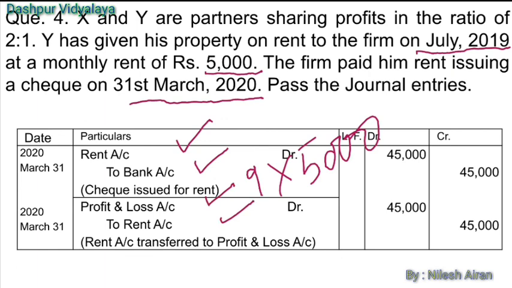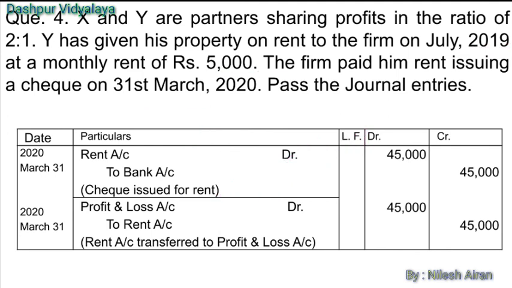You know that all the expenditures are transferred at the end of the accounting year to profit and loss account. Rent is a charge against the profit, that is why it will be transferred to the profit and loss account. You can see first entry will be rent account debit to bank account. Then rent account will be closed by transferring it to the profit and loss account.